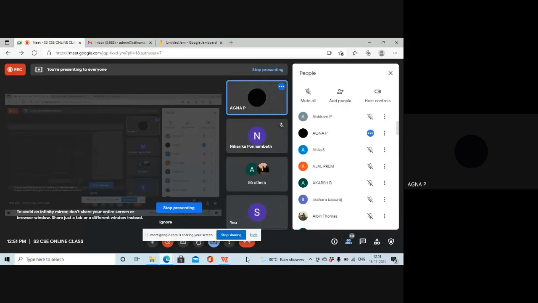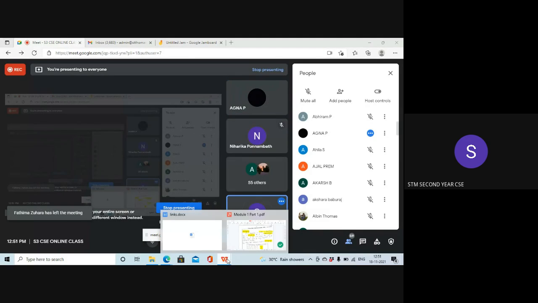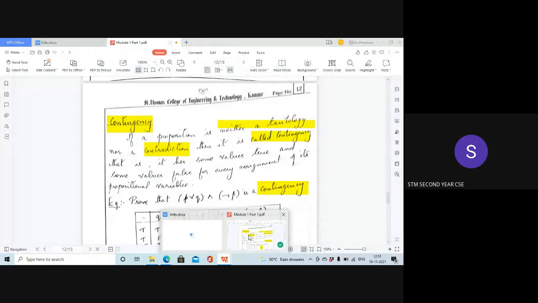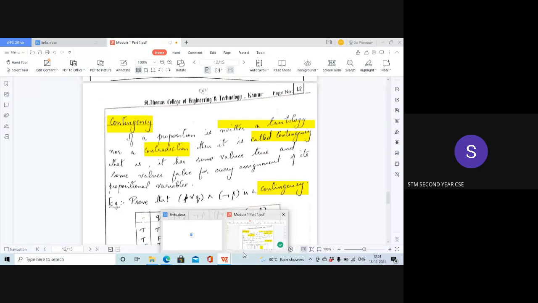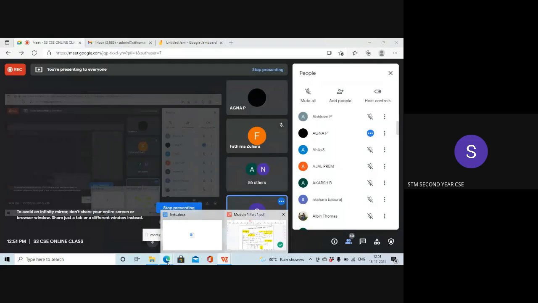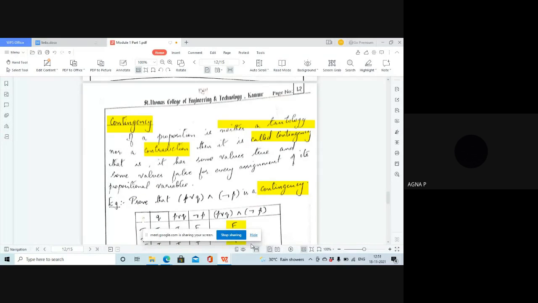P or Q in brackets, then close the bracket, and not P in brackets, which means the and is applicable to both (P or Q) and not P.